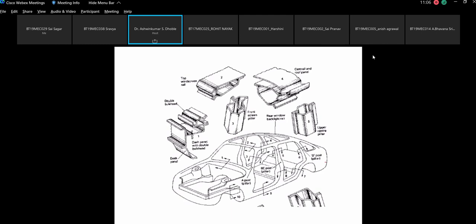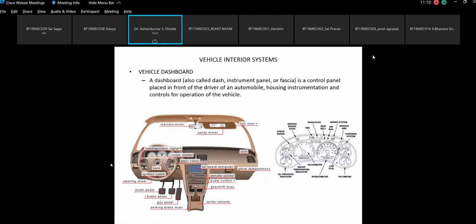Okay, now the last thing which we have not discussed is the vehicle interior system. So in the vehicle interior system, you have the dashboard. A dashboard, also called dash or instrument panel or fascia, is a control panel placed in front of the driver of an automobile, housing instrumentation and controls for operation of the vehicle.